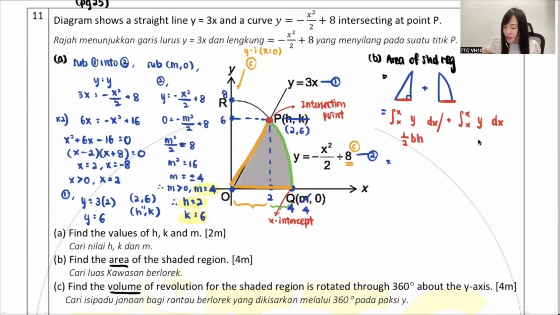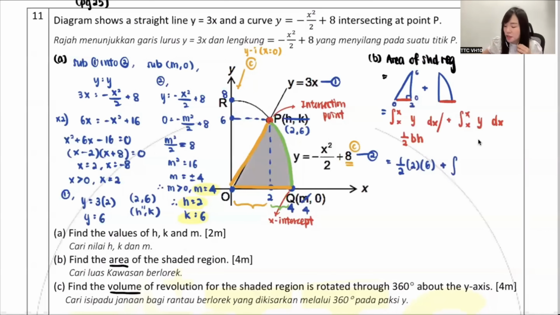So guys, this one I will use 1/2 times base times height. When I look at this, I know the base is from 0 to 2, so the base is 2. Next is the height. The height is 0 to 6, so the height is 6. Wow, isn't it the right angle triangle? So easy to find, correct?